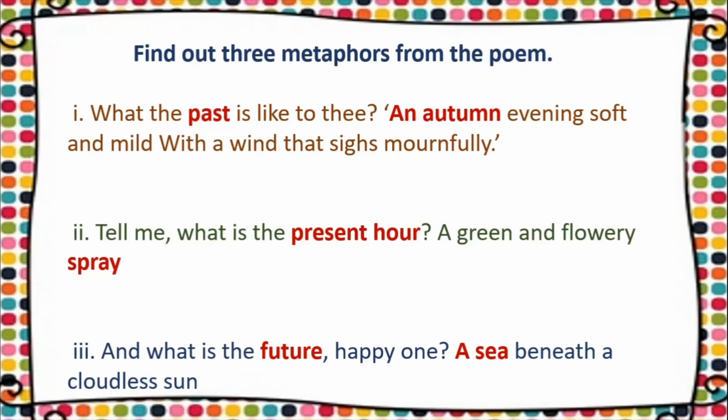So what have we done today? We have read the poem properly, that is the Past, Present, Future by Emily Bronte. We have learned a little bit of information about Emily Bronte, the poetess, and then we talked about the poem and we talked about the meanings of the difficult words or the comparisons which have been made in the poem. We tried to solve a few examples or a few exercises which are there in the textbook, and we also looked at these 2 figures of speech, that is simile and metaphor.